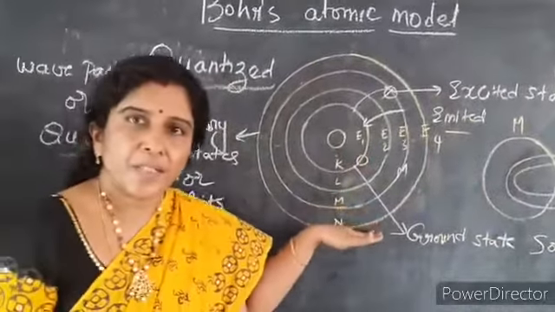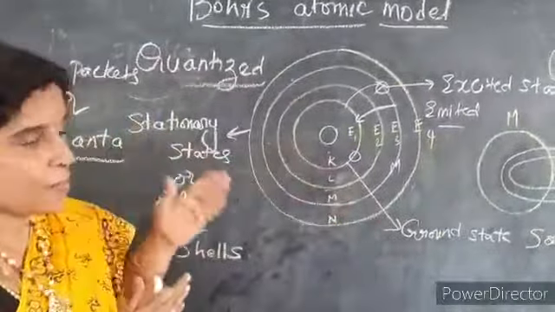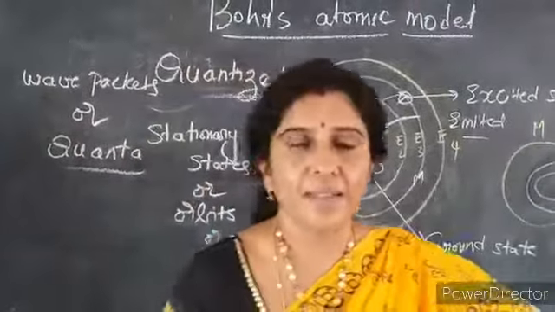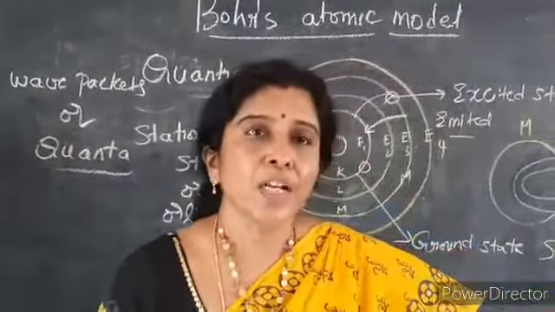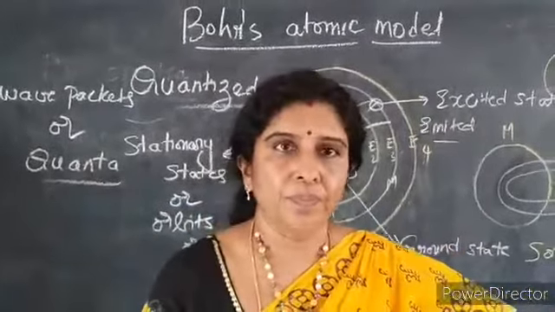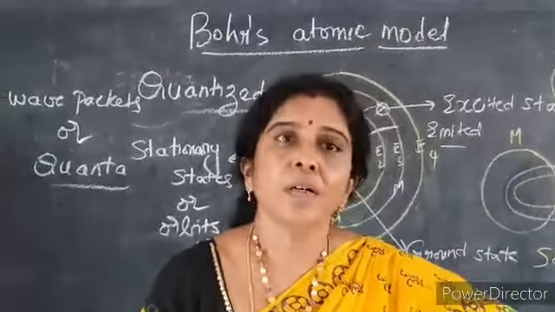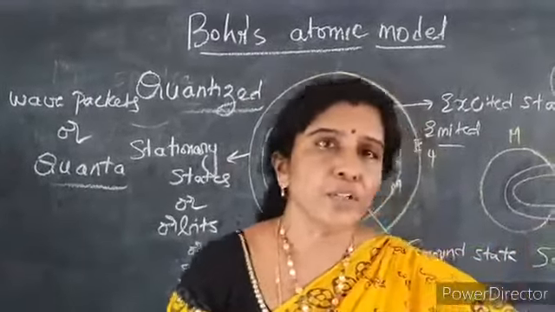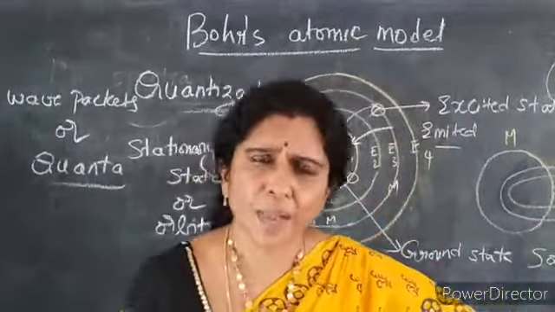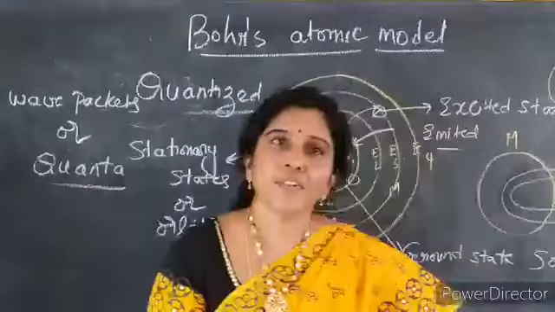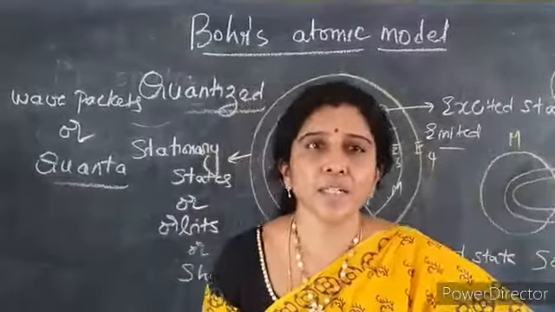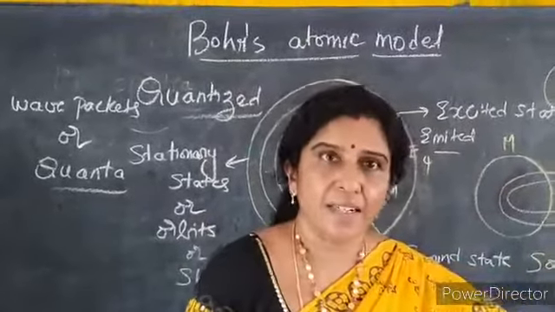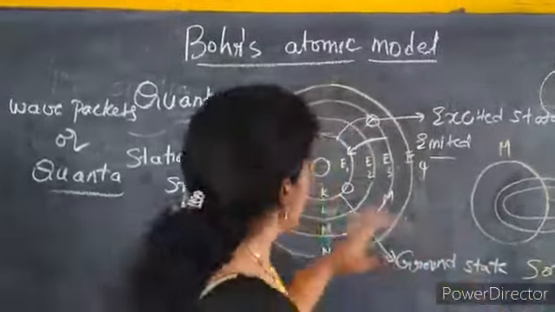To understand better what is ground state and what is excited state, I'll give you an example. You stay at your home always. That is the ground state. Now suppose you are going to your friend's home or relative's home for some time. Are you going to stay there forever? No. Again you will come back to your home. So your friend's home is an excited state, and your own home is the ground state.